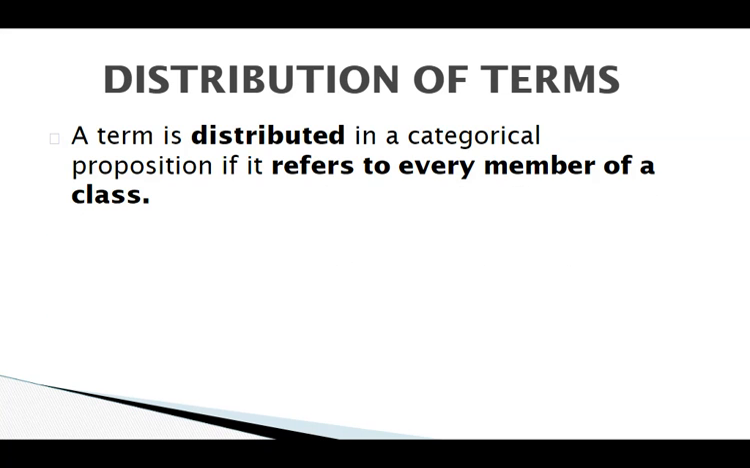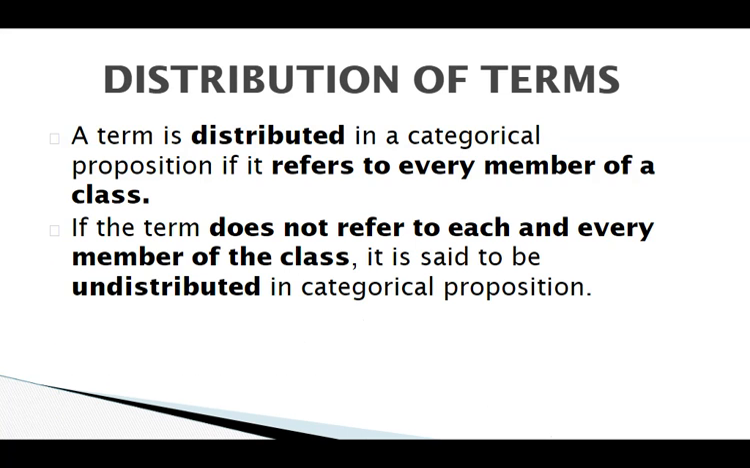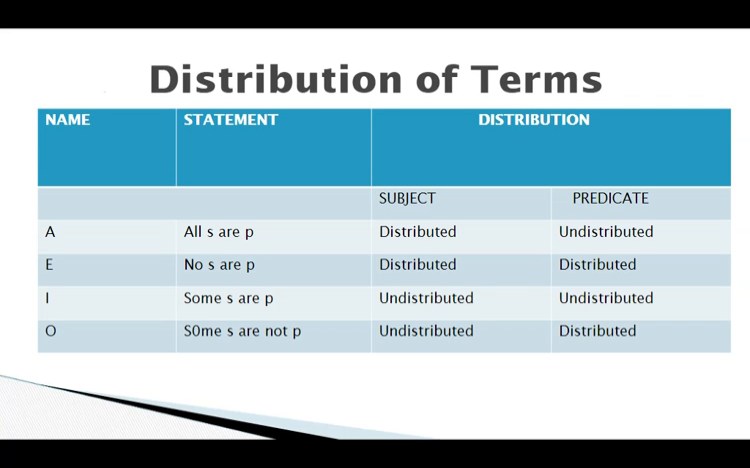What is the distribution of terms? A term is distributed in the categorical proposition if it refers to every member of the class. If the term does not refer to each and every member of the class, it is said to be undistributed in the categorical proposition. So, in A proposition, the subject term is distributed and the predicate is undistributed. In E proposition, subject and predicate are both distributed. In I proposition, both the terms, subject and predicate, are undistributed. In O proposition, the subject term is undistributed and the predicate term is distributed.